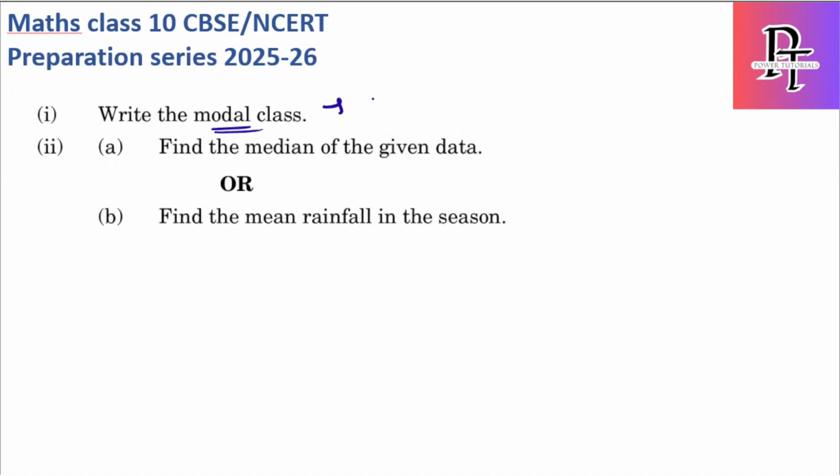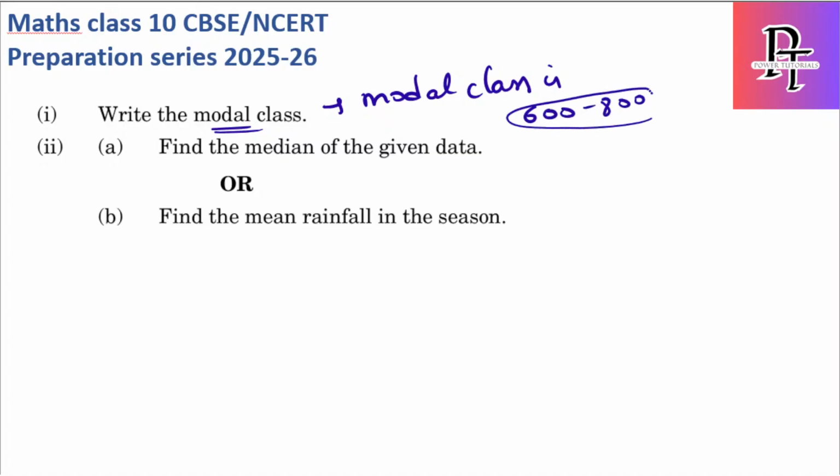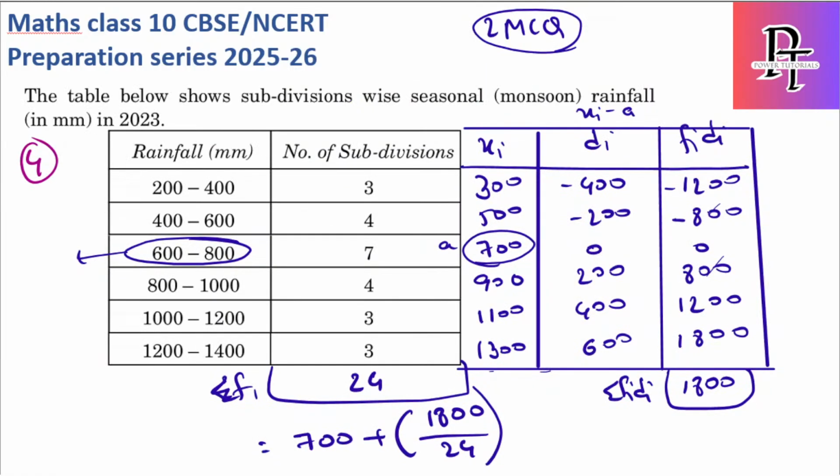So for this question I'll directly write modal class is 600 to 800, because modal class is the class which has the highest frequency. So mean we have just found, which is 775. Median we're going to find, but before that, for practice, I'm going to solve the mode as well.